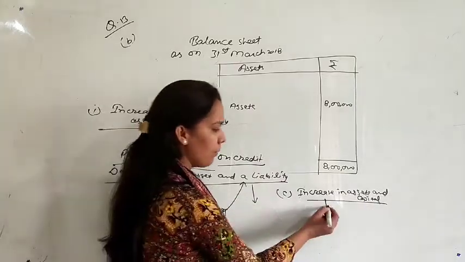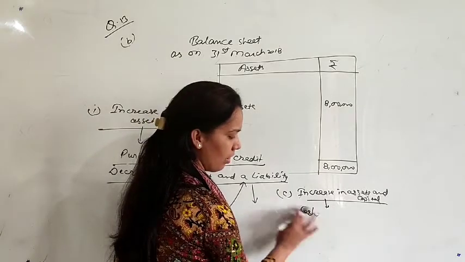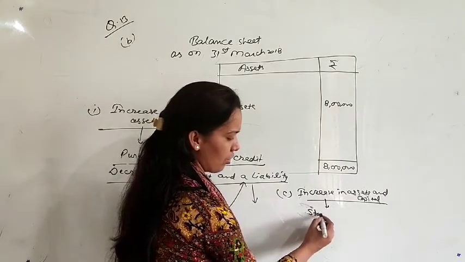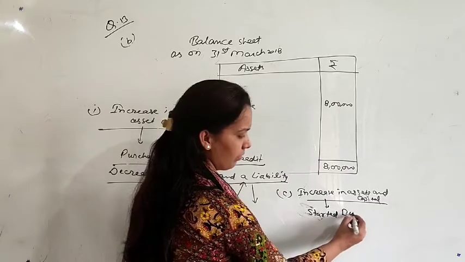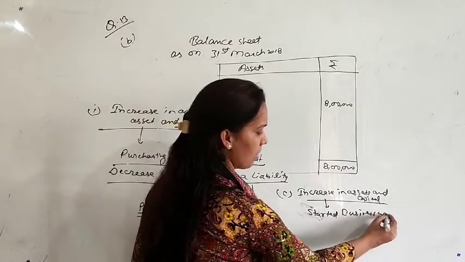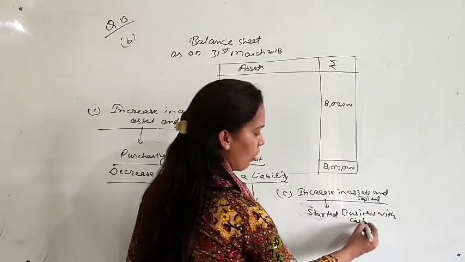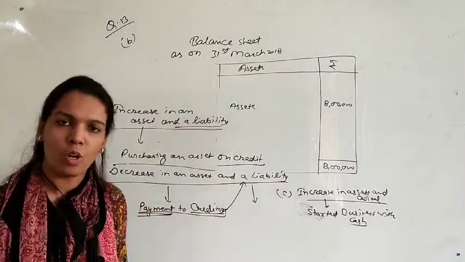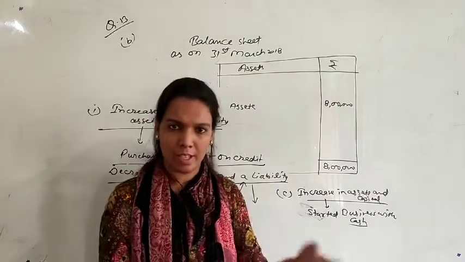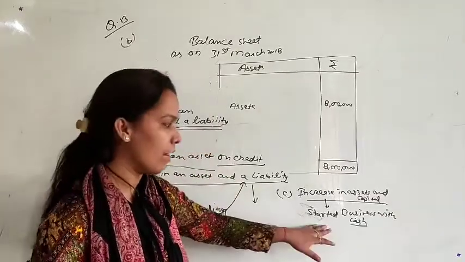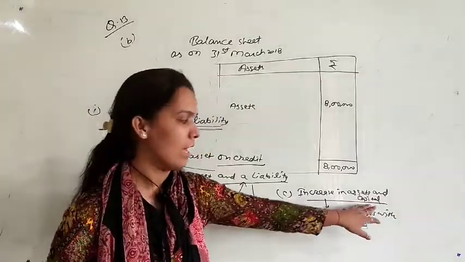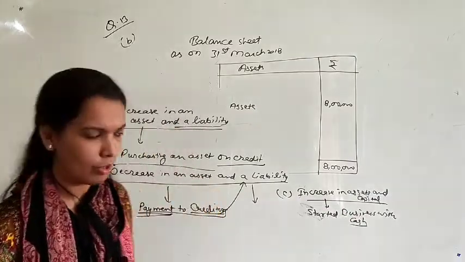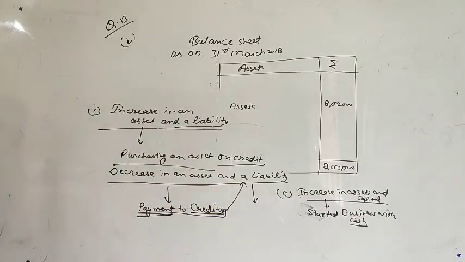So the simple example is started business with cash. Not only with cash, with stock, with machinery, with furniture, these are all your assets. So whatever you are investing in the starting of the business, that will increase your asset and that will increase your capital also. Okay. Next point, decrease in assets and capital.